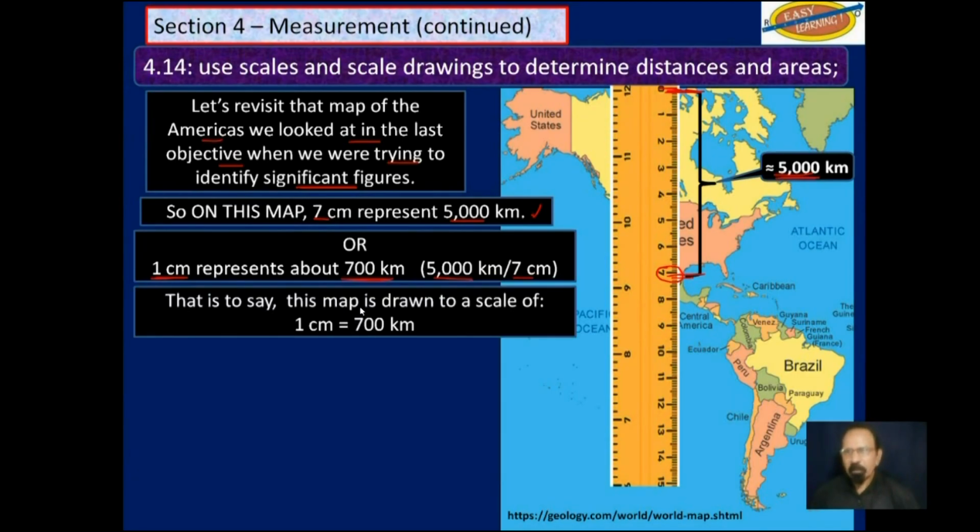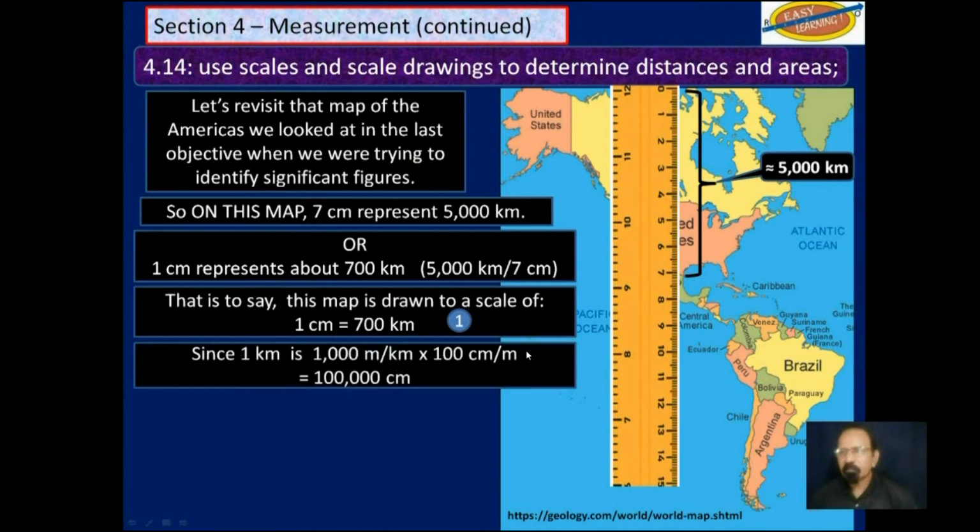So on this map here, 1 centimeter is about 700 kilometers. We are using different units here, centimeters and kilometers. Now this is one way of expressing a scale. Let's look at a second way, which is more convenient.